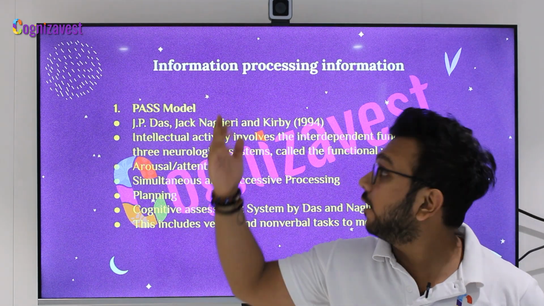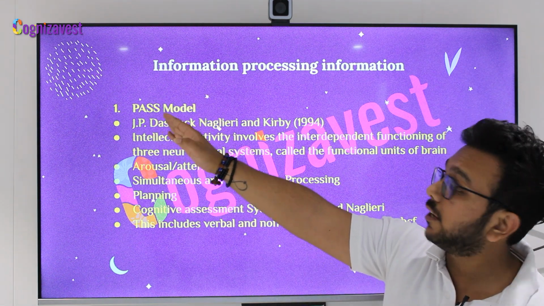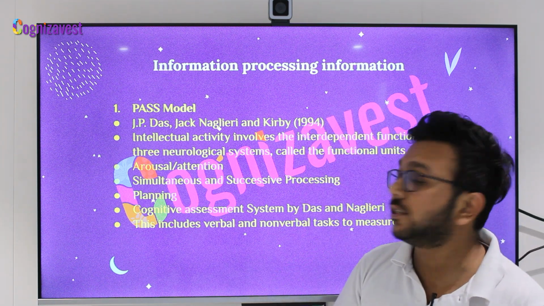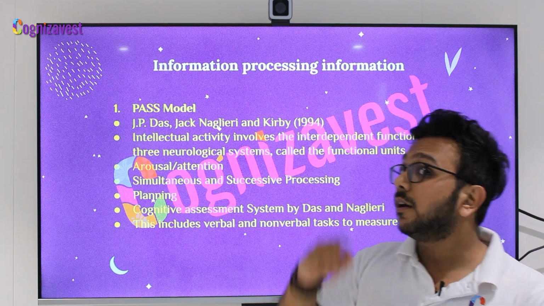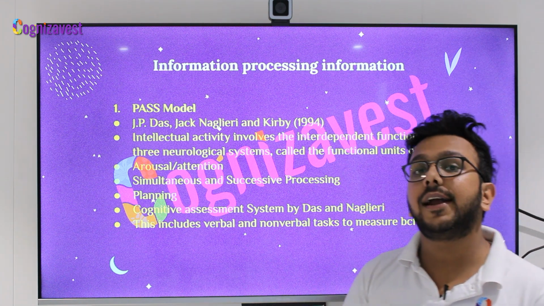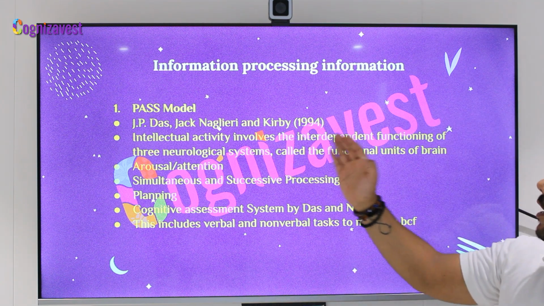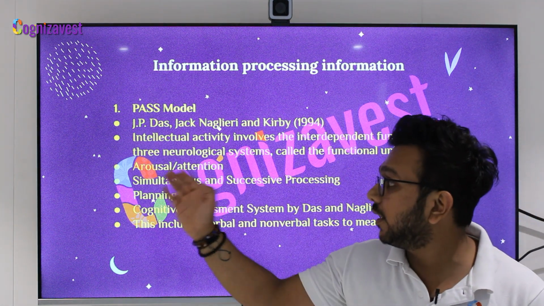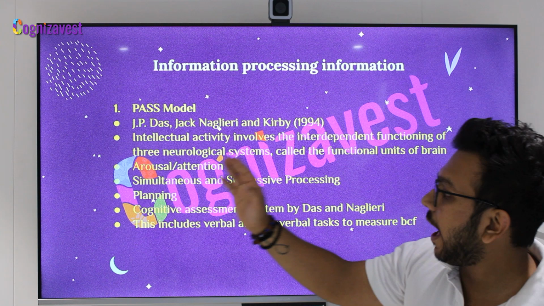PASS तो exam में करना ही है 100 marks से, but here PASS model is planning, attention arousal, simultaneous processing and successive processing. Okay, so the PASS model was given by three people, J.P. Das, Jack Naglieri and Kirby in the year 1994. Just a quick revision, PASS model 1994, Robert Sternberg 1985 and your Charles Spearman in the year 1927, right? Okay, so they said that intellectual activity involves the independent functioning of three neurological systems called the functional units of brain. These three functional units of brain are the arousal, attention, simultaneous successive processing and your planning.